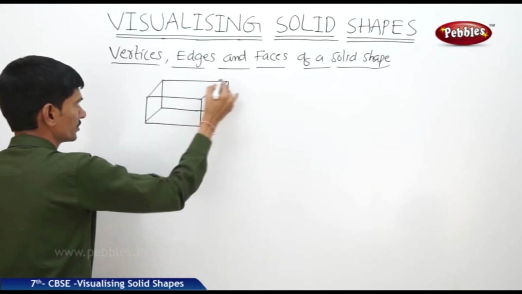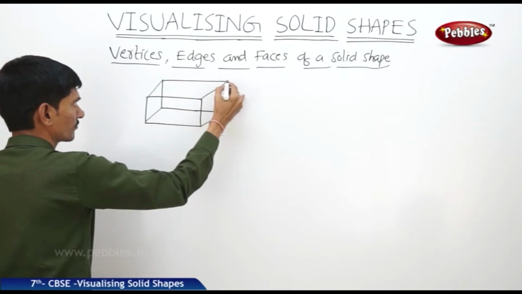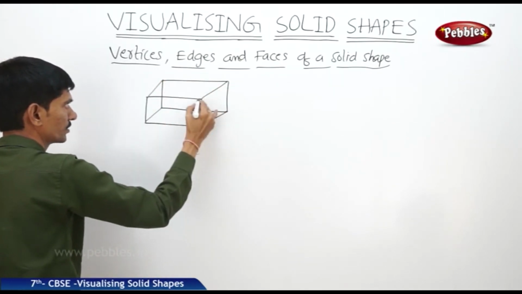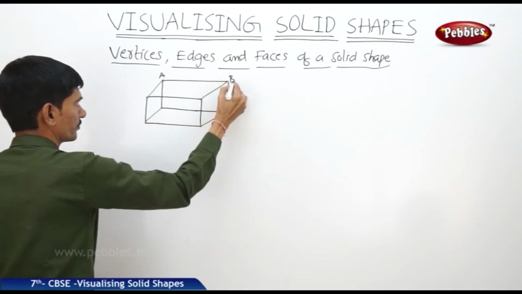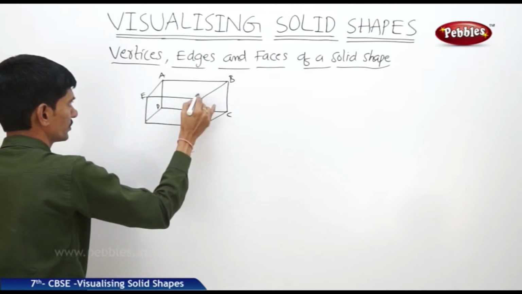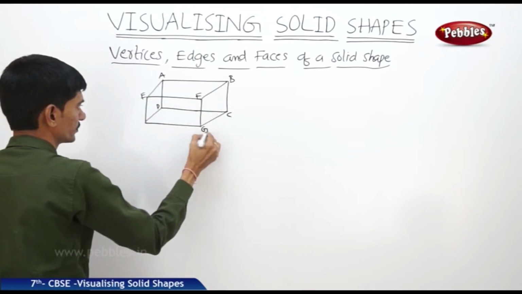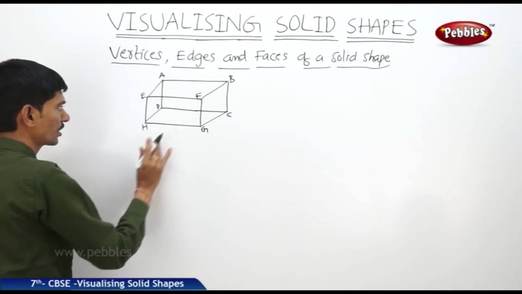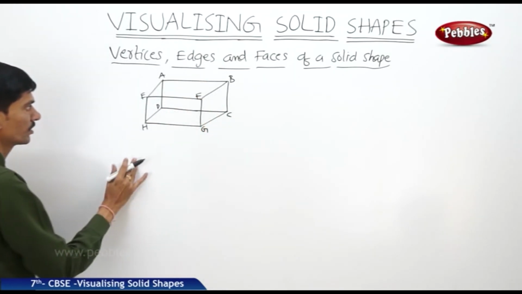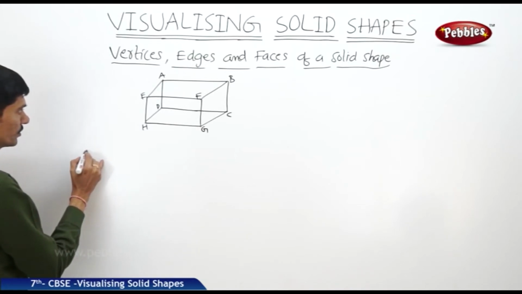Now the vertices, see, vertices means the corners of the solid shape. So all these corners of the solid shape A, B, C, D, E, F, G, H, these are the corners of the solid shape. These corners are called vertices of the solid shape.